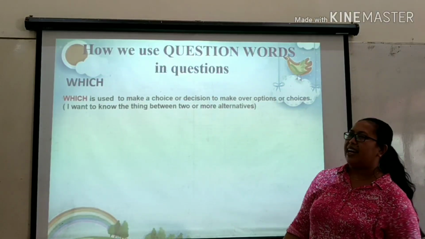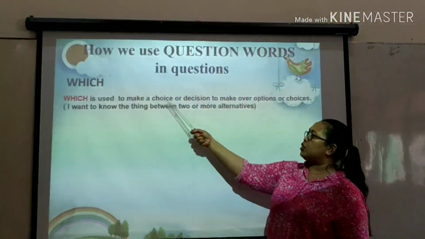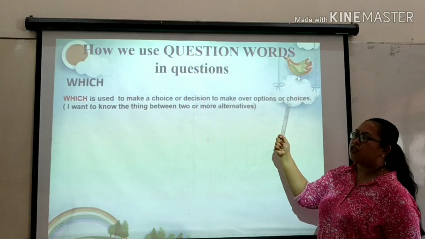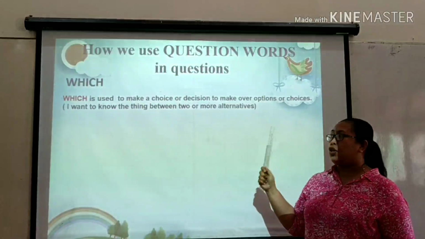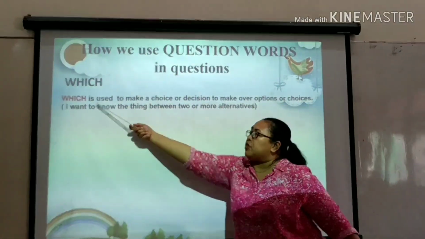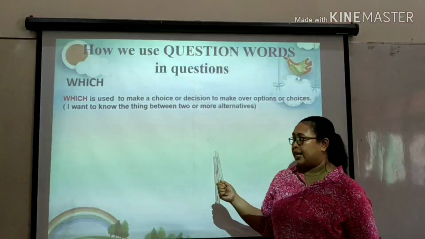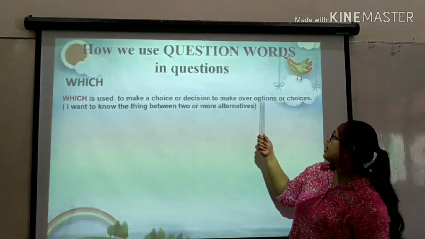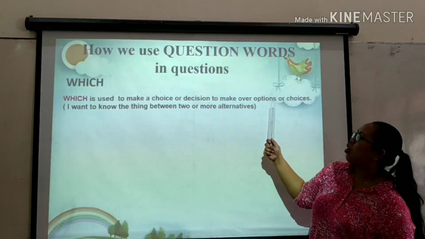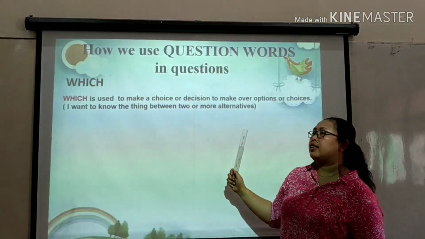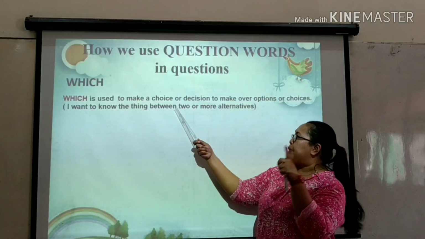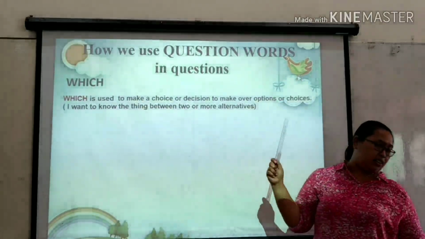Which? Which is used to make a choice or decision, to make of an option or choice. It means you use it if there are choices or you have to make a decision among choices. There are choices or options and you have to decide one of them. So it means you want to know one thing between two or more alternatives.